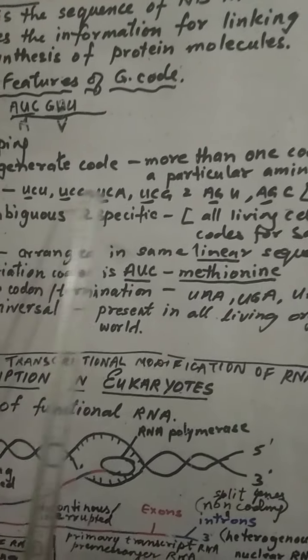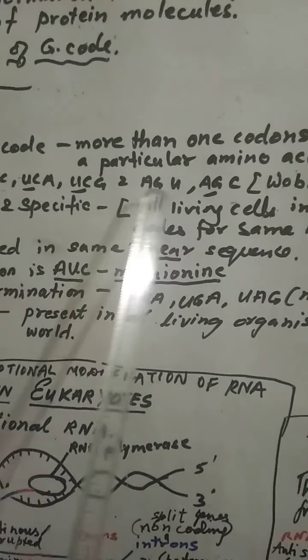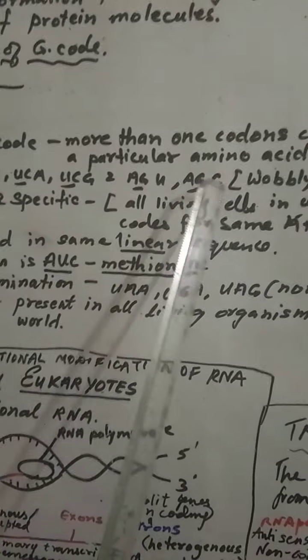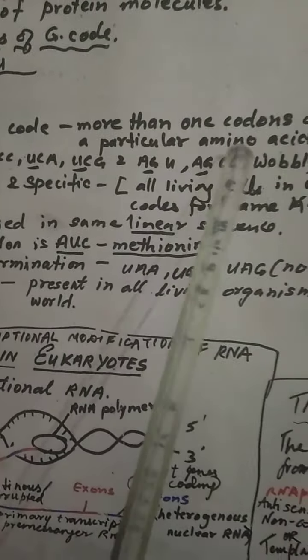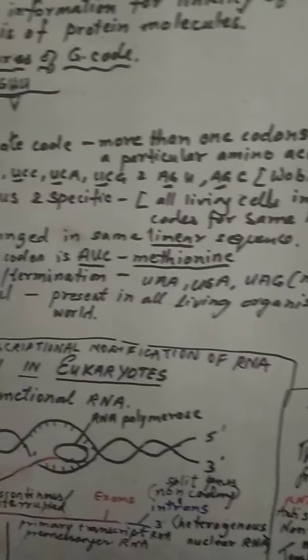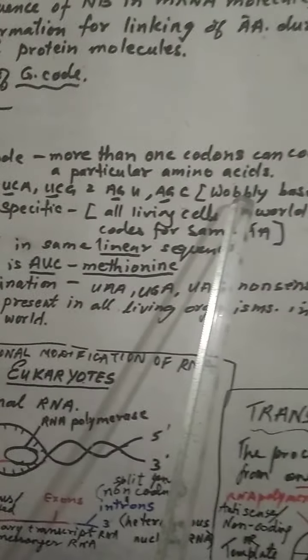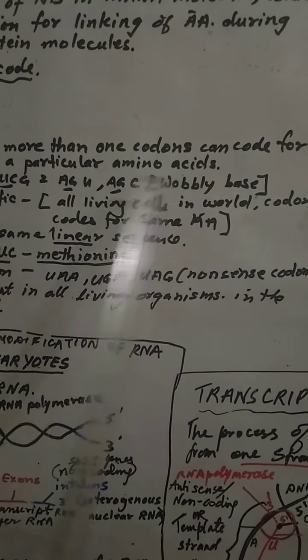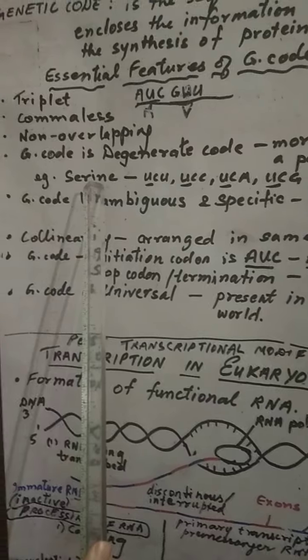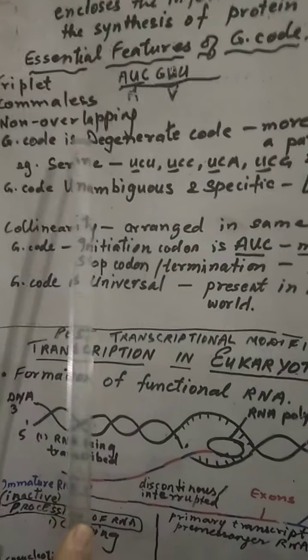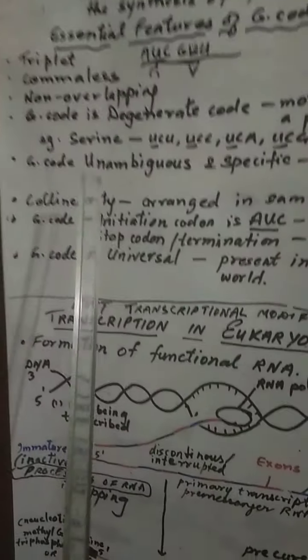Only the third nitrogen base is different. Here also AG is the same, U and C are different. So the third nitrogen base which is different in all of them is called the wobble base, and they code for one amino acid. Such type of arrangement is called degenerate code.